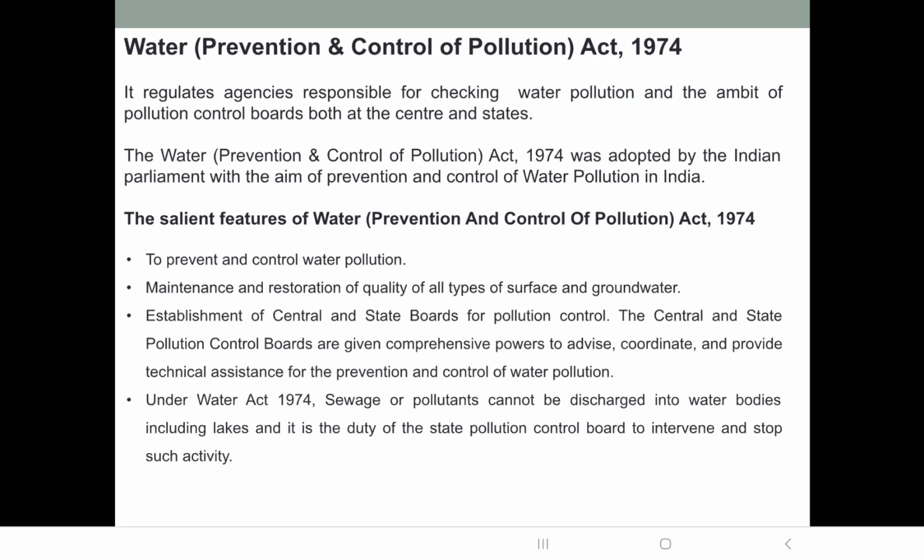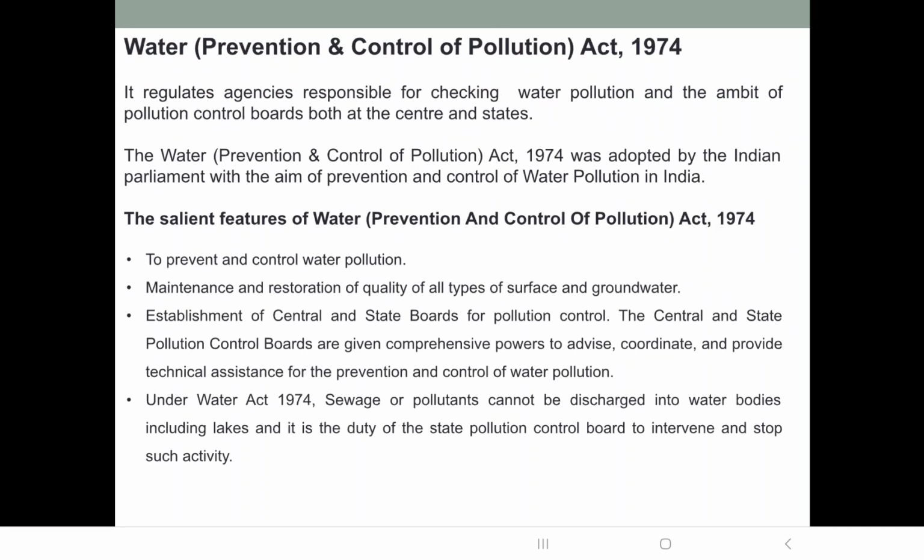Okay, central and state boards are given some powers. What powers? To advise: central board will advise the central government, state board will advise the state government, then to coordinate, okay, and provide technical assistance for prevention and control of water pollution.